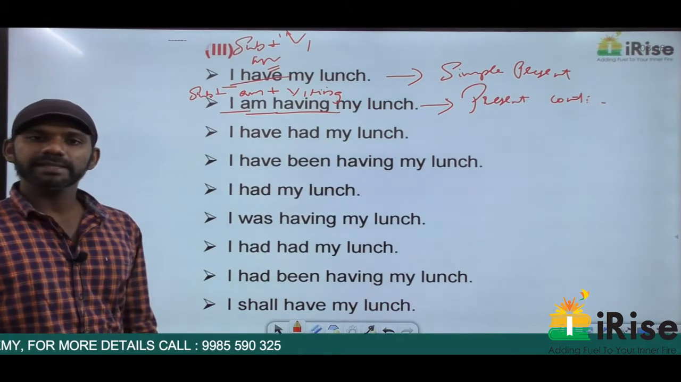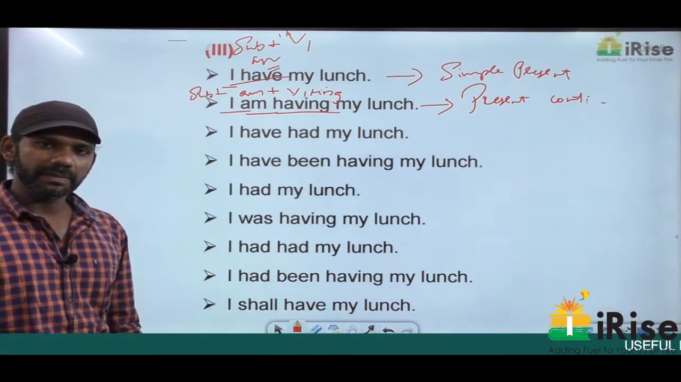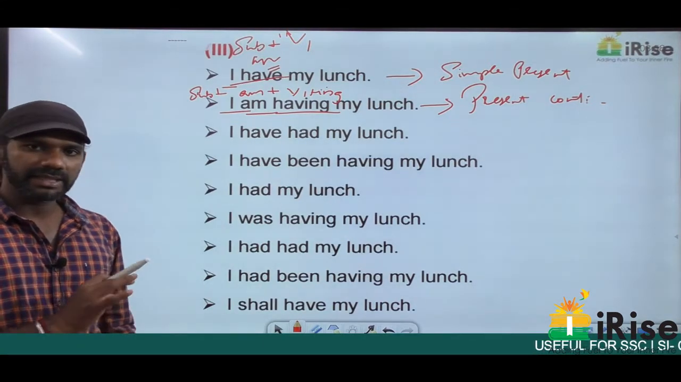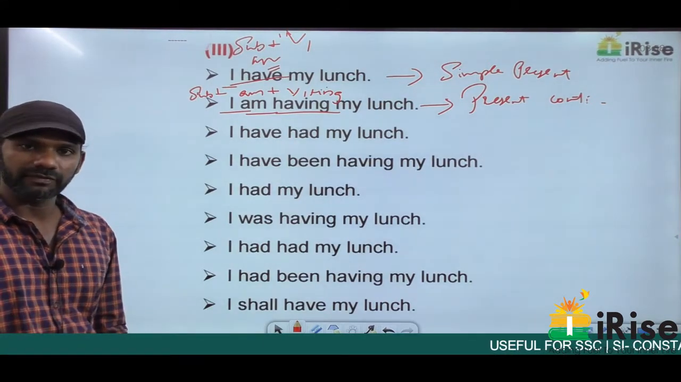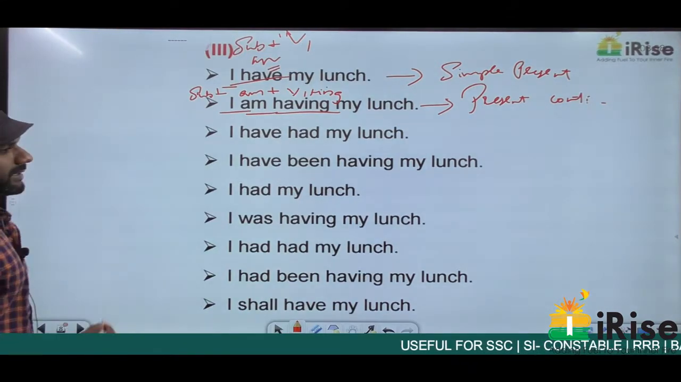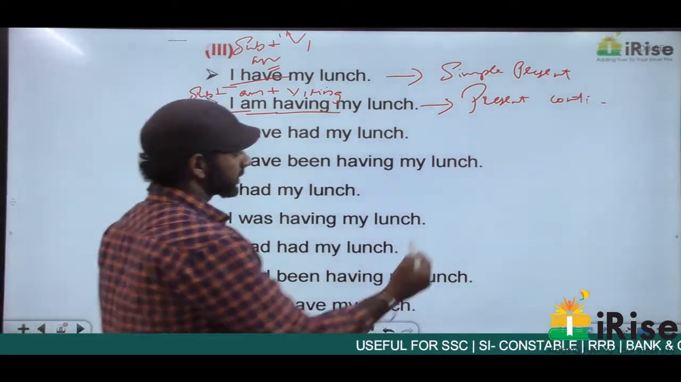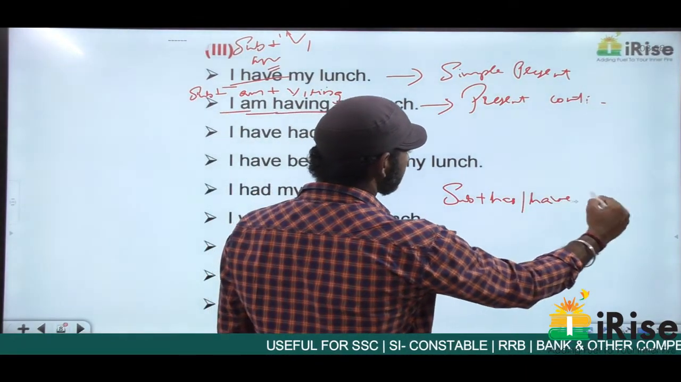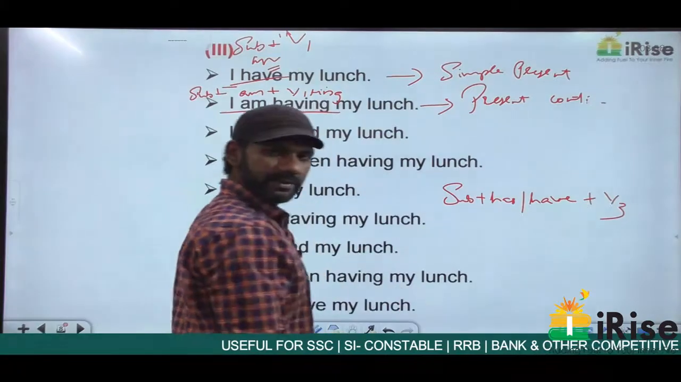The third category is present perfect. Present perfect is subject plus has or have plus V3. The subject here is I. With I we have to use have. The verb in the sentence is have. So present perfect is subject plus has or have plus V3.